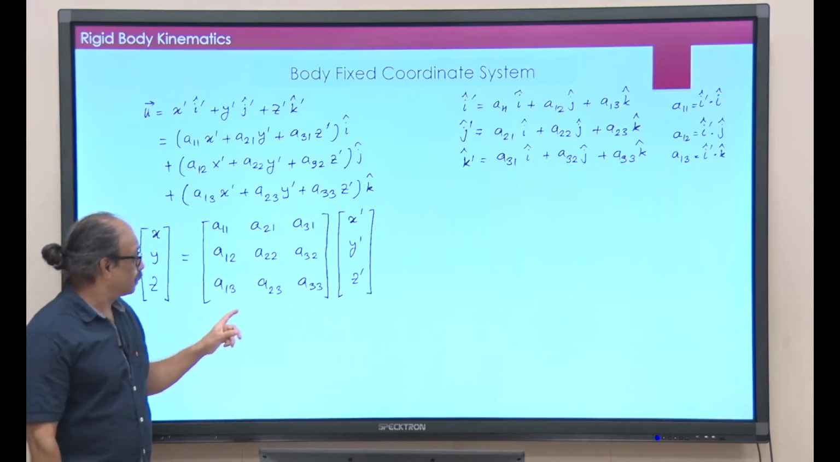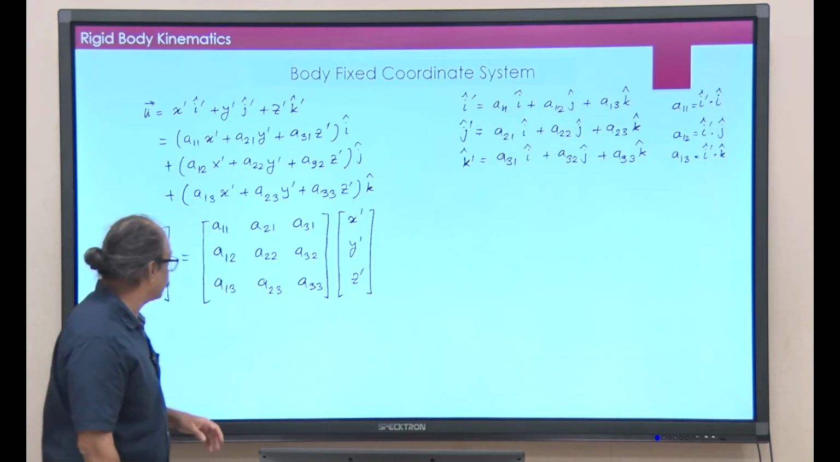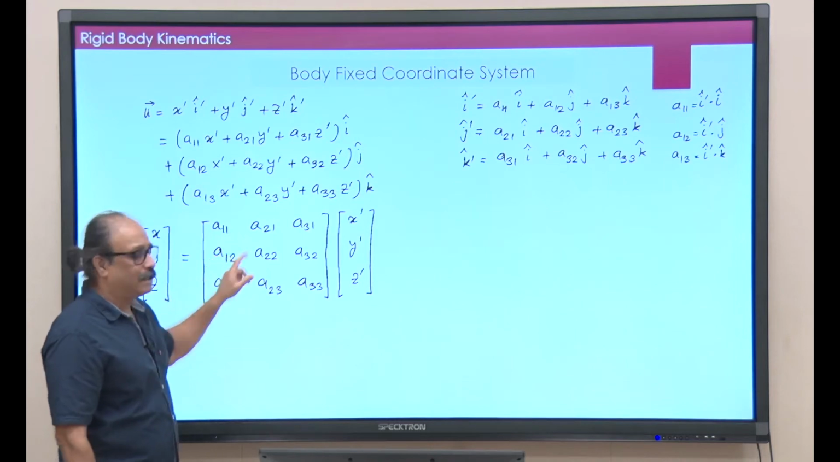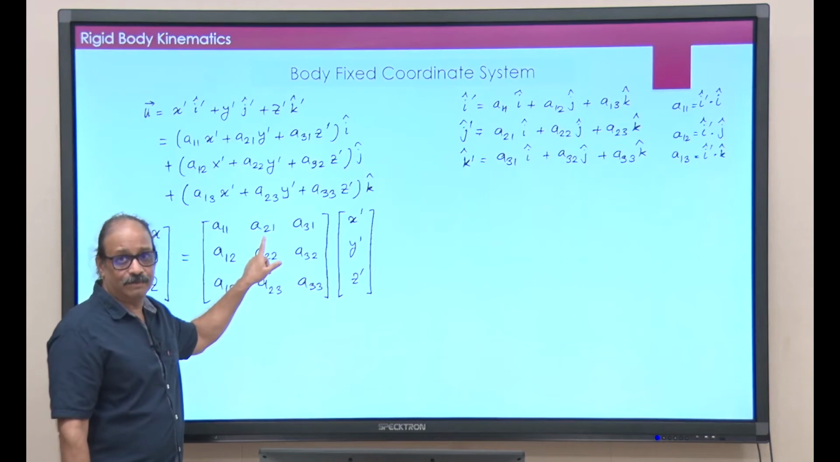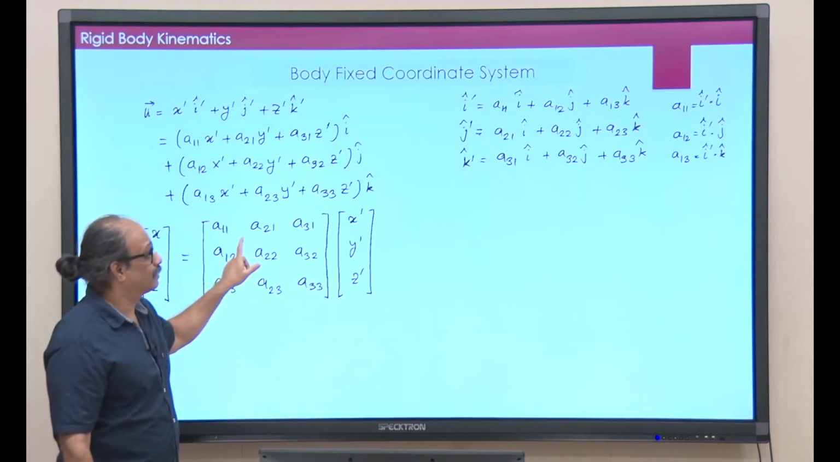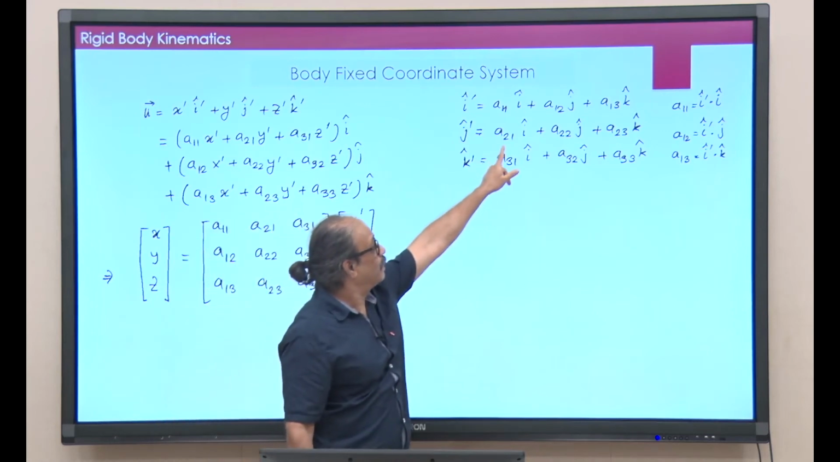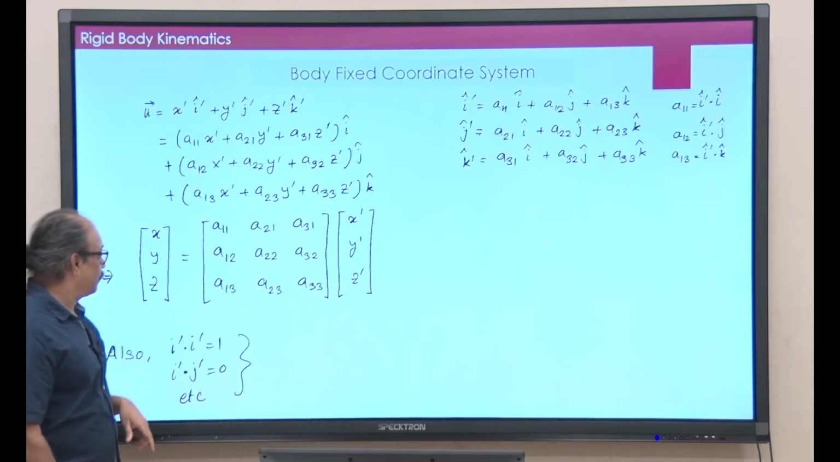And it is peculiar. Notice the way this matrix actually turns out. The entry here is A11. Typically, when you write a matrix, you would write this entry as A12, but I have written it as A21. Remember, that is this entry here, A21. So, this is your A matrix.